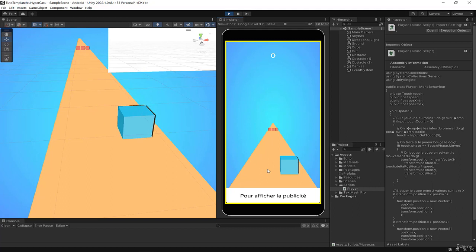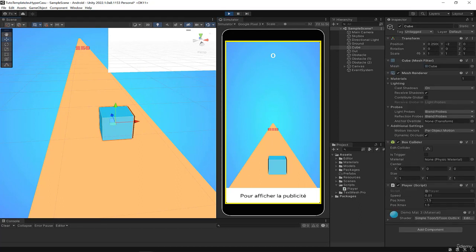Just to clarify, you can see that here I'm moving my mouse to the right and I'm moving it to the left, and you can see that the movement of the cube is much more important than the movement of my mouse. I only move the mouse a little bit and the cube moves much more. This is exactly what I told you about our speed variable. That's exactly why we created our speed variable. If I hadn't made the speed variable, look what would have happened. If I set speed to 1, you'll see I'm going to move the mouse a little bit and the cube is actually hundreds of meters away, which is not playable at all.